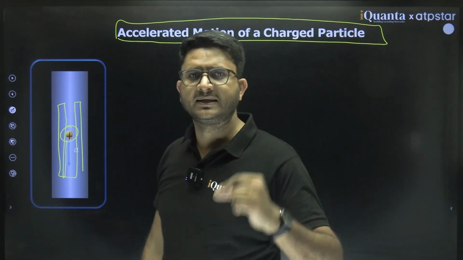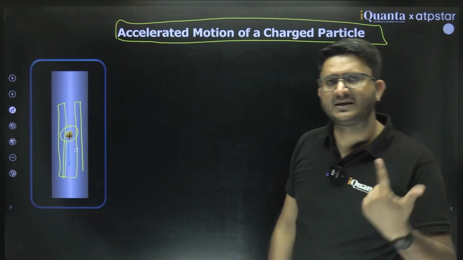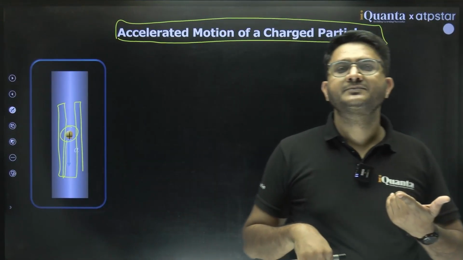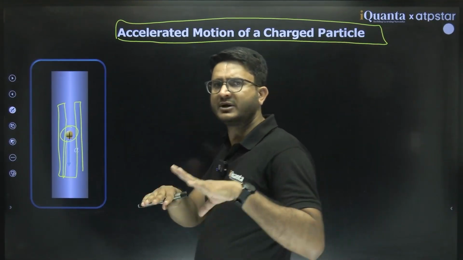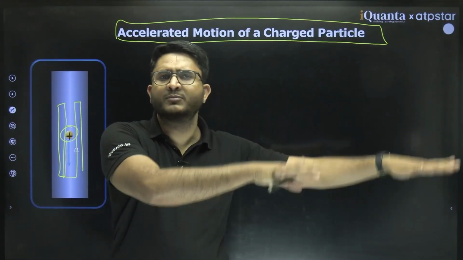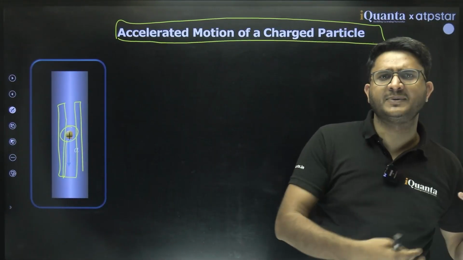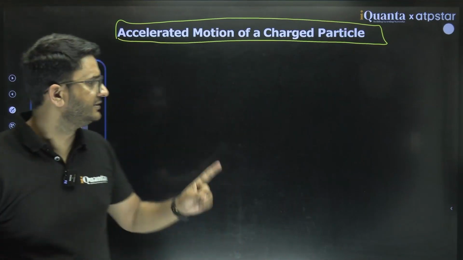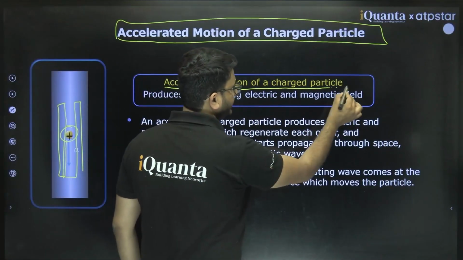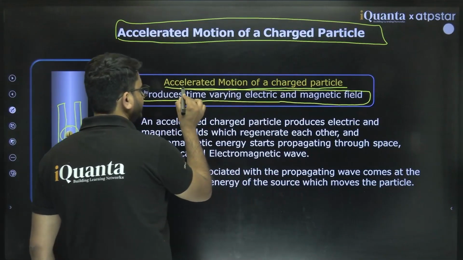Whenever a charged particle gets accelerated, it will produce a time varying electric field, which will produce a time varying magnetic field around it. And both fluctuations are fluctuating everywhere in space. So this disturbance propagates in space, and this disturbance which is propagating in space is known as electromagnetic wave. They are produced by accelerated charge.